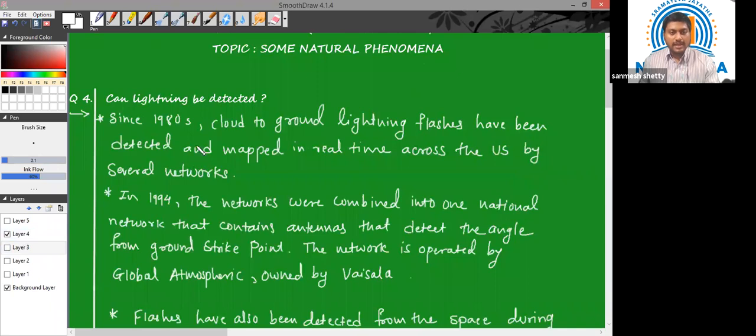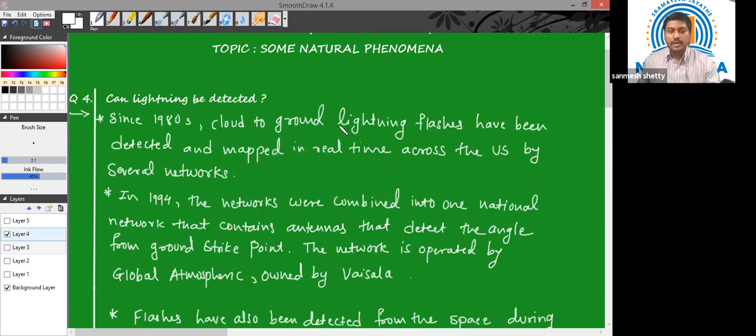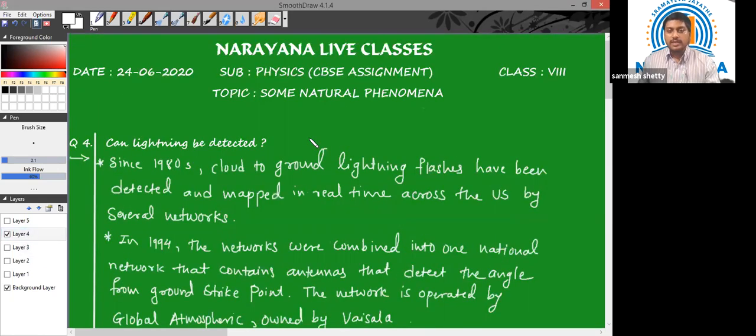Question number 4. Can lightning be detected? Again, I repeat my question. Can lightning be detected? Answer is yes, of course. Now, lightning is in the form of electromagnetic radiation. So when the lightning occurs, it spreads out and gives away pulses of electromagnetic energy. And these pulses can be detected with the help of antennas or a network of antennas.